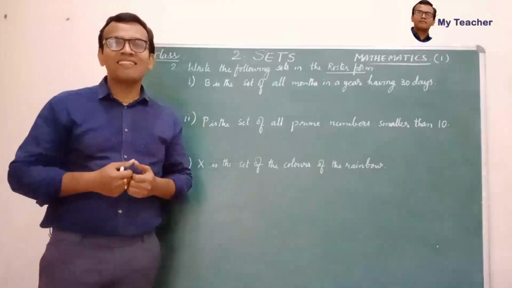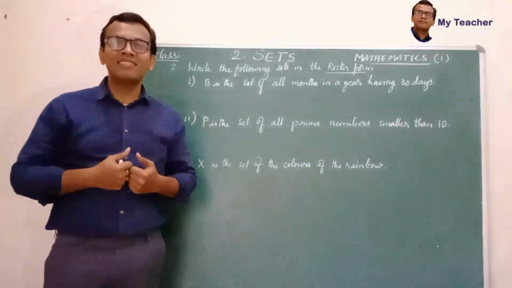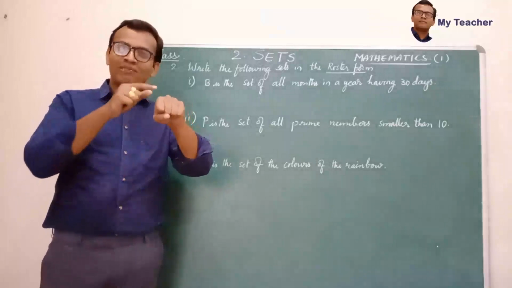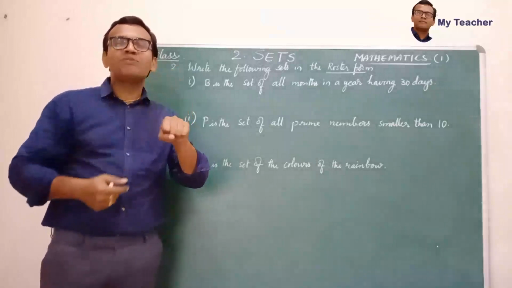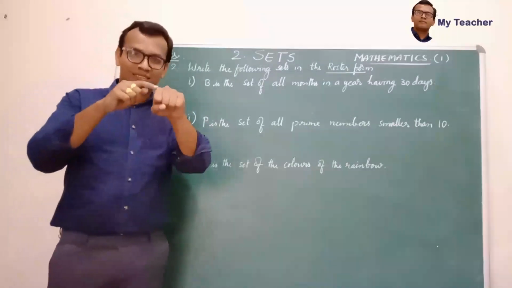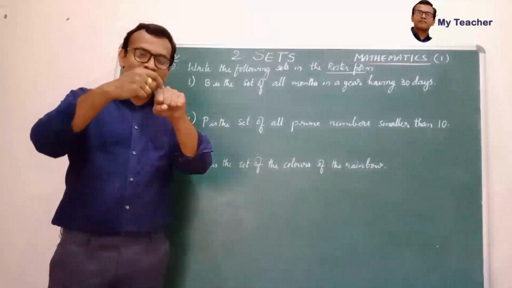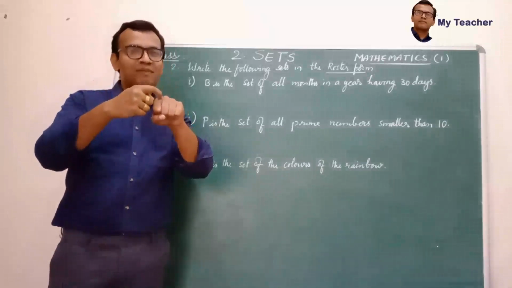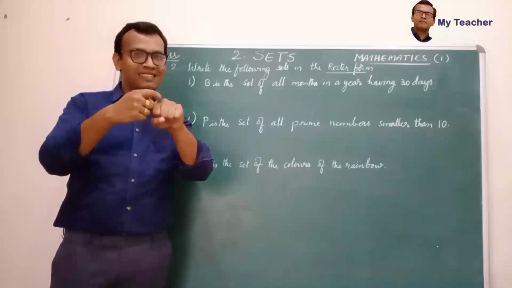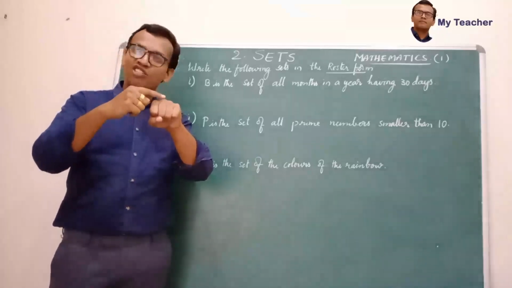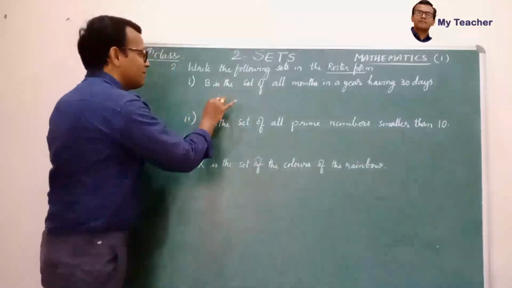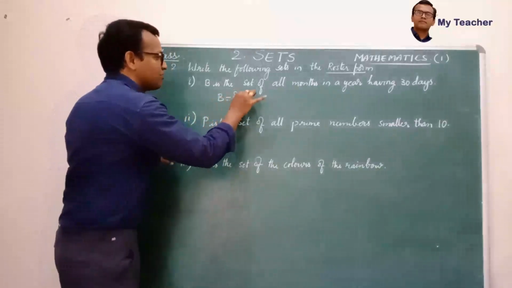So there is an interesting technique which we have learnt in our primary classes by our teachers, that by folding a hand like this, you can find which month is having 30 days or 31 days. Let's see here. January, 31 days. February. See children, February is a special month which will have only 28 days, and in a leap year it will have 29 days. January, February. March, 31. April will have 30 days. So let me write here, B is equal to set of April